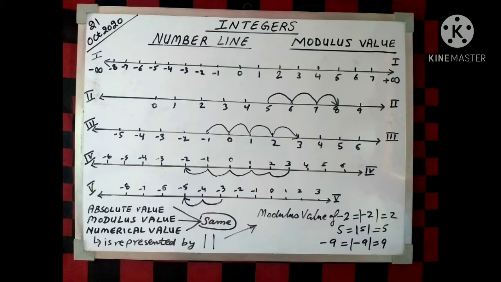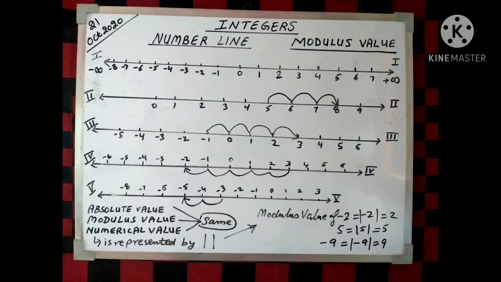So we represent a temperature of 15 degrees centigrade above the freezing point of water as plus 15 degrees centigrade or simply 15 degrees centigrade, and 15 degrees centigrade below the freezing point of water will be written as minus 15 degrees centigrade. Again we can say that a loss of 500 rupees is equal to a gain of minus 500 rupees. A withdrawal of rupees 600 is equal to a deposit of rupees minus 600. A decrease of 20 means an increase of minus 20.